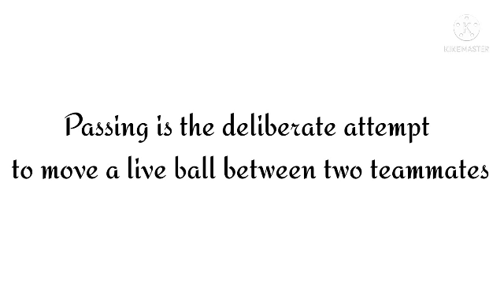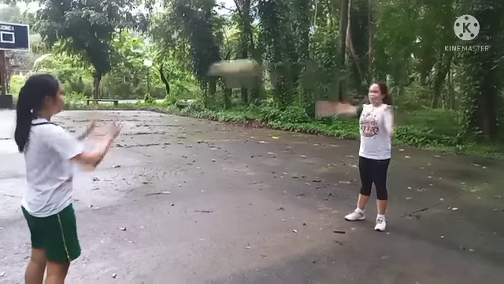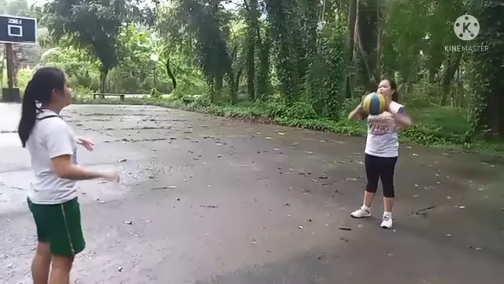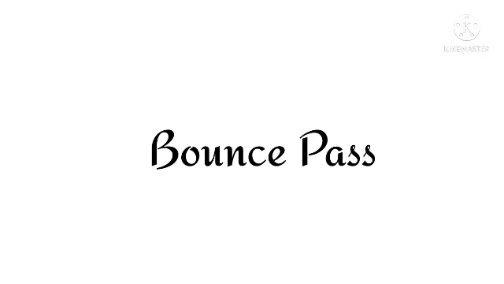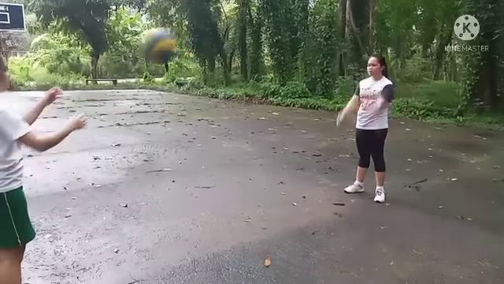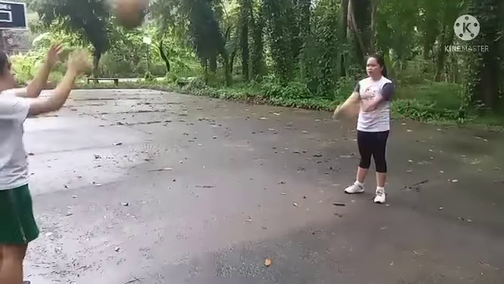If there is a dribbling in basketball, of course, there is also a passing. Passing is the deliberate attempt to move a live ball between two teammates. Passing also has different types. Basic variations. First is chest pass. Chest pass is thrown by gripping the ball on the sides with the thumbs directly behind the ball. Second is bounce pass. Bounce pass is thrown with the same motion, however, it is aimed at the floor.